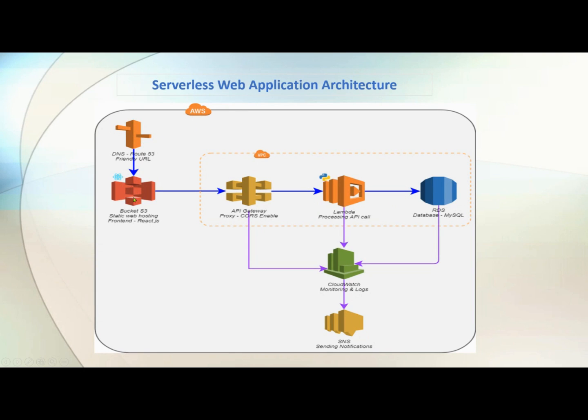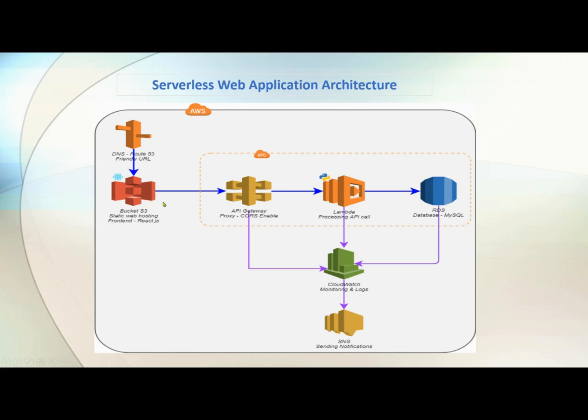If you see Route 53, S3 bucket, the request goes to the S3 bucket. Our website, basically the UI, HTML, CSS, JavaScript code, all those kinds of code will be available here in the S3 bucket, and that is mainly responsible for the front end application. And then every time the call is going to API Gateway, and API Gateway is going to send the request to the Lambda function, and the Lambda function is going to do the business logic. Obviously that business logic is going to come inside this Lambda function, and Lambda function can be written in any language. So it is giving you flexibility, and it is totally independent of the UI.